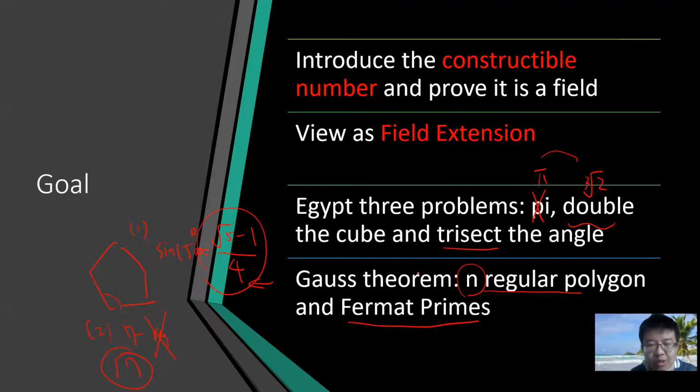And more formally, you can prove that a regular n-gon is constructible if n is 2 to the power k times distinct Fermat primes. So this is the largest theorem of classical mathematics from 200 years ago, where people used field theory and Galois theory. You will need some basic background of Galois theory, but I think all of this except for the final one can be understood using standard field theory.